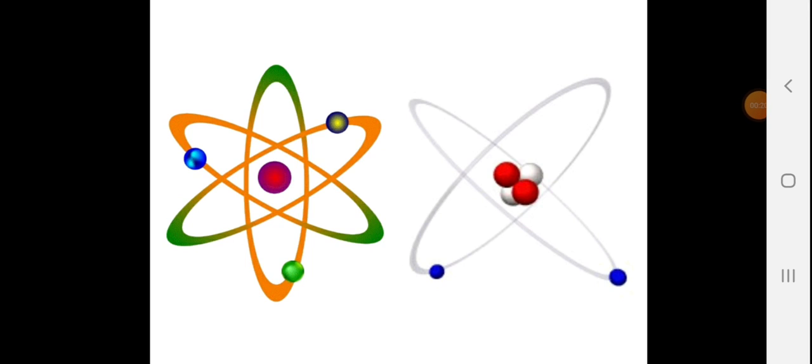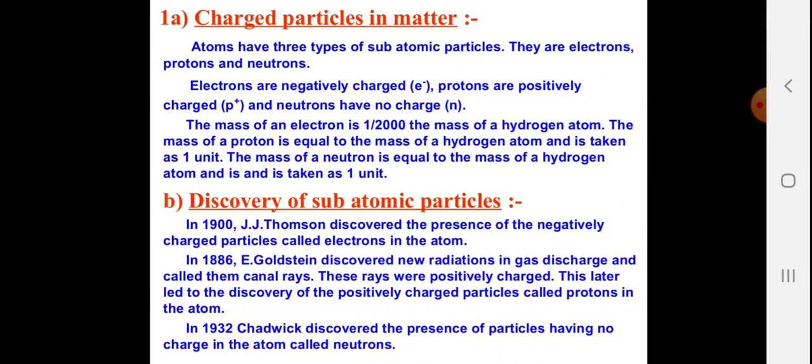So, let's start revision of chapter 4, class 9. This is the final chapter of chemistry, chapter number 4, Structure of an Atom. First, let's talk about charged particles in matter. Atoms have three types of subatomic particles. They are electrons, protons, and neutrons. Electrons are negatively charged, protons are positively charged, and neutrons have no charge. They are neutral in nature.